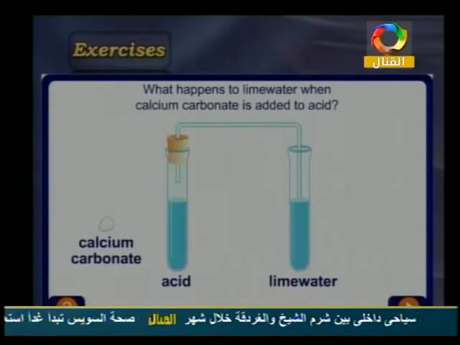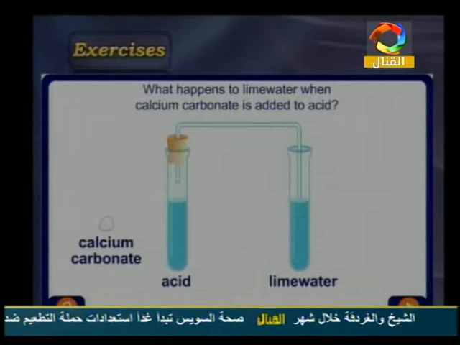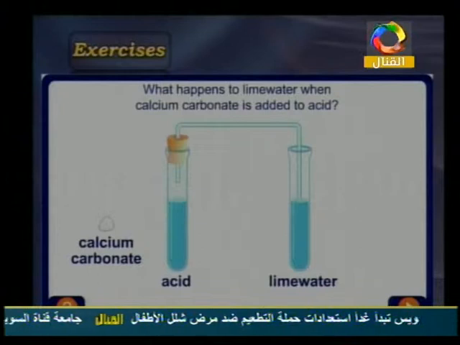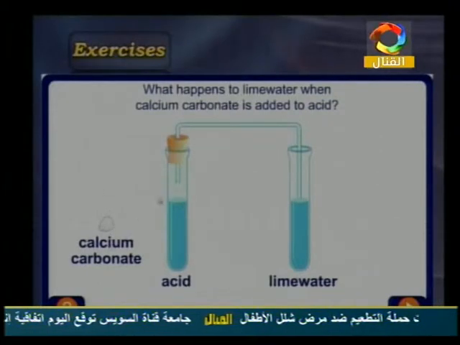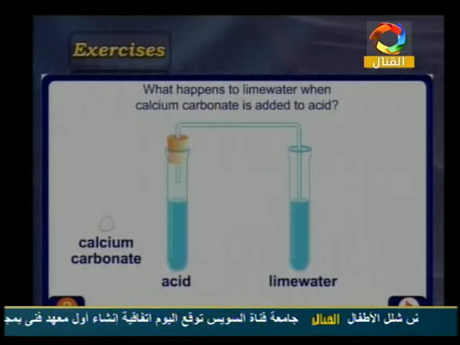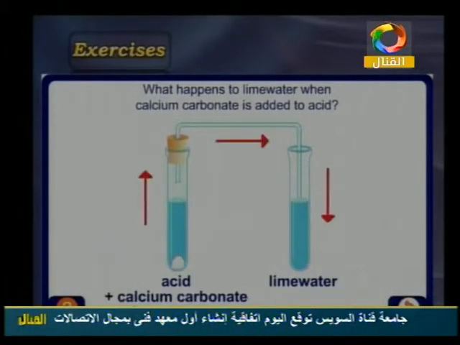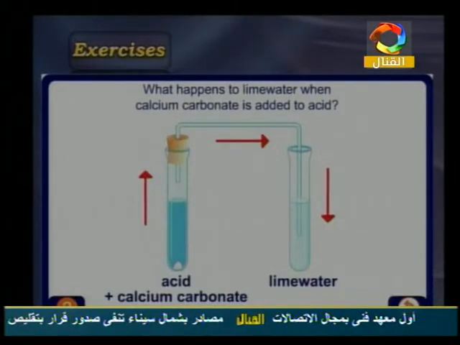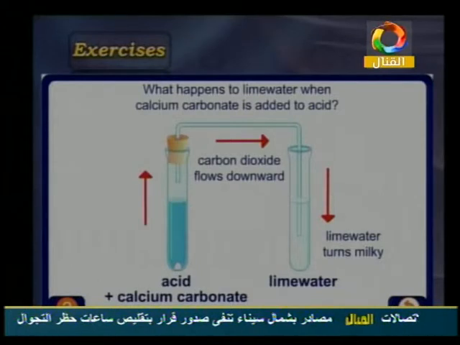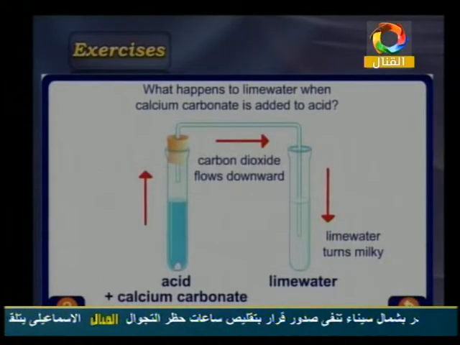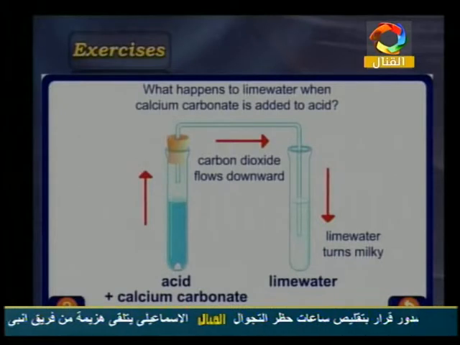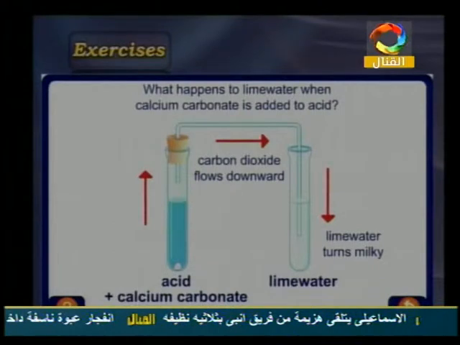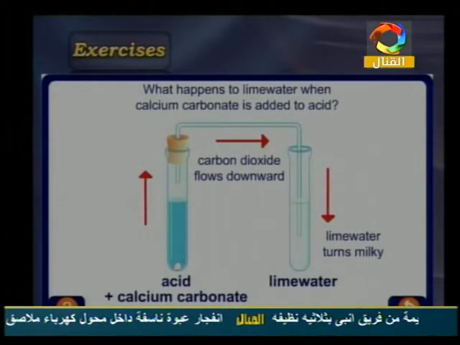What happens to lime water when calcium carbonate is added to the acid? Concentrate with me very well. We have the calcium carbonate and lime water. Here we have the calcium carbonate, and water here. What will happen if you add this calcium carbonate to the acid? Here we have the acid plus calcium carbonate, and we have a gas that moves into the lime water. Lime water turns milky. Why? Because the lime water changes into a milky color by the effect of carbon dioxide gas that flows downward, dissolves in this lime water and reacts with this compound.